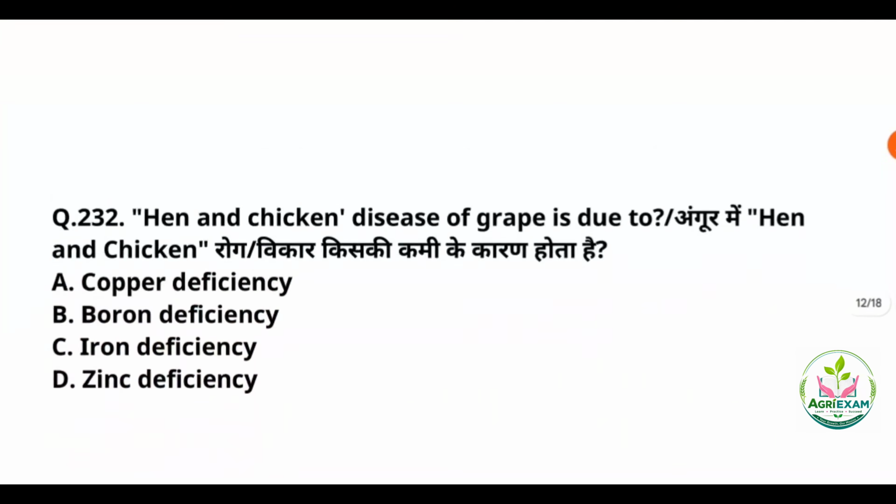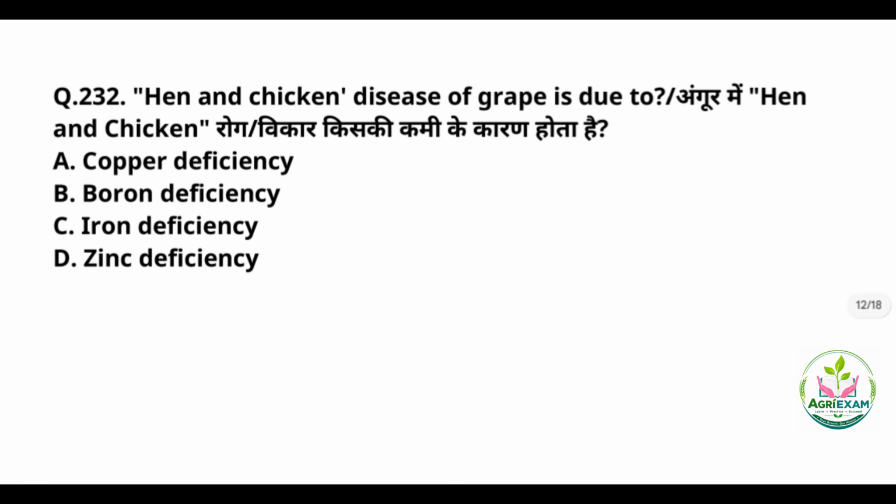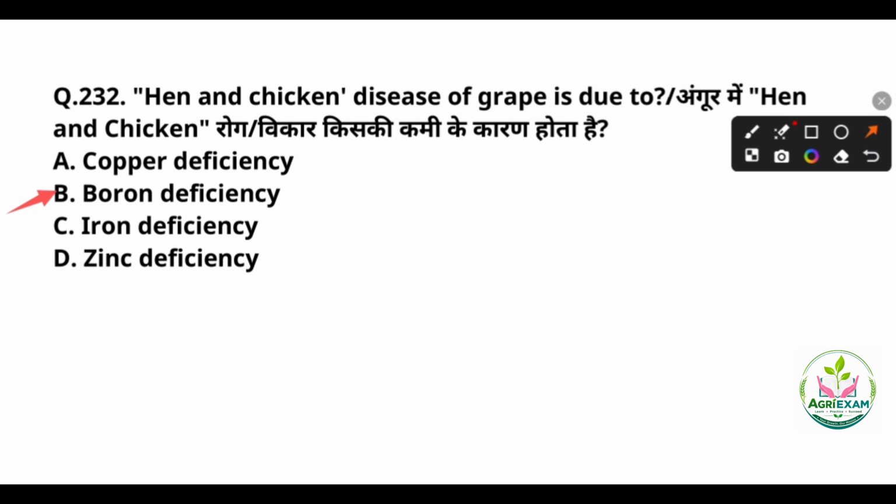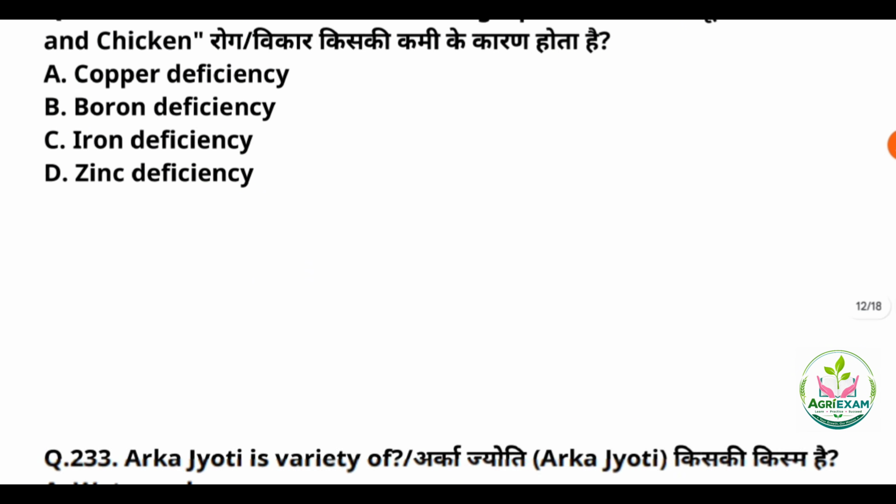Next, question number 32. The hen and chicken disease of grape is due to. The answer is boron deficiency. So this disease of grape is due to the deficiency of boron.